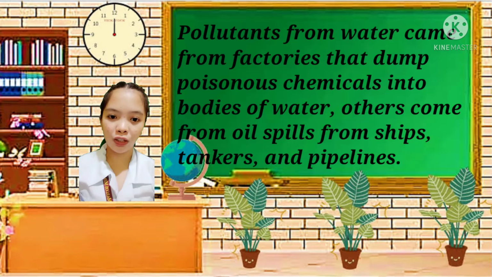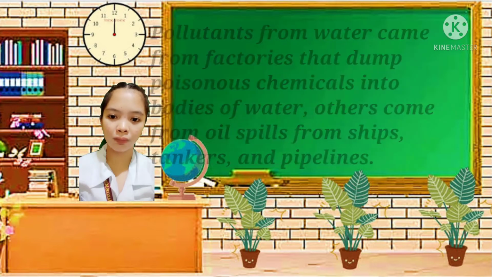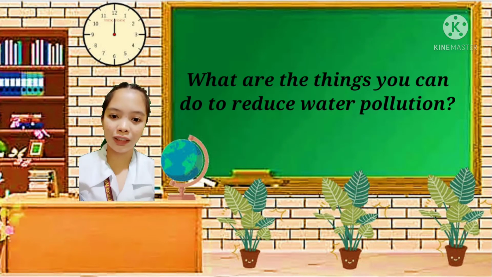Pollutants from water come from factories that dump poisonous chemicals into bodies of water. Others come from oil spills from ships, tankers, and pipelines. They may remain dangerous to living things for a long time. So what are the things we can do to reduce water pollution?